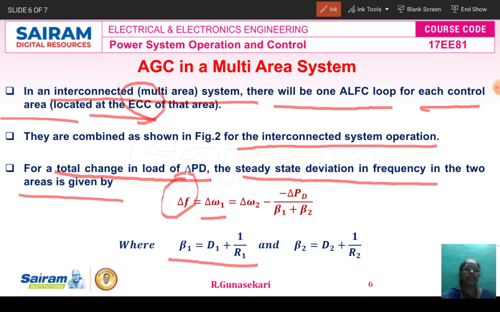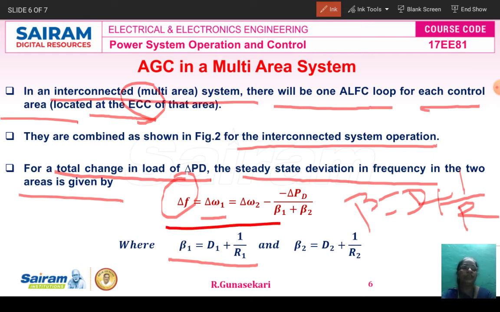In the previous lecture video, under the steady state performance of the ALFC loop, we studied beta is equal to capital D plus 1 by R. So beta 1 means D1 plus 1 by R1, beta 2 equals D2 plus 1 by R2. Students, you can remember this formula because this formula is used in the problem to get the frequency bias value.